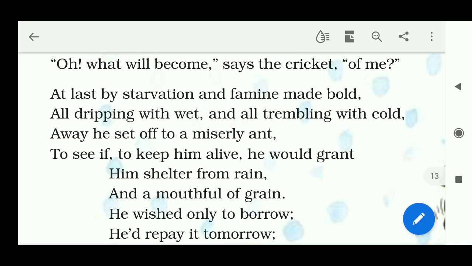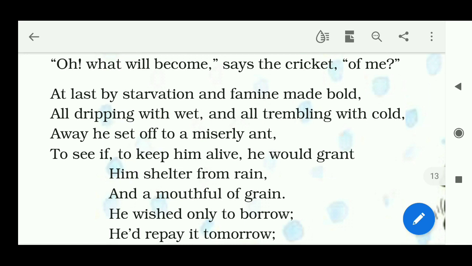He began to walk to the house of the ant, and while he was going, his body was dripping with the snowfall and all trembling with the cold. Because of the heavy cold, he was completely shivering. Away he set off. Set off means he went to a miserly ant.